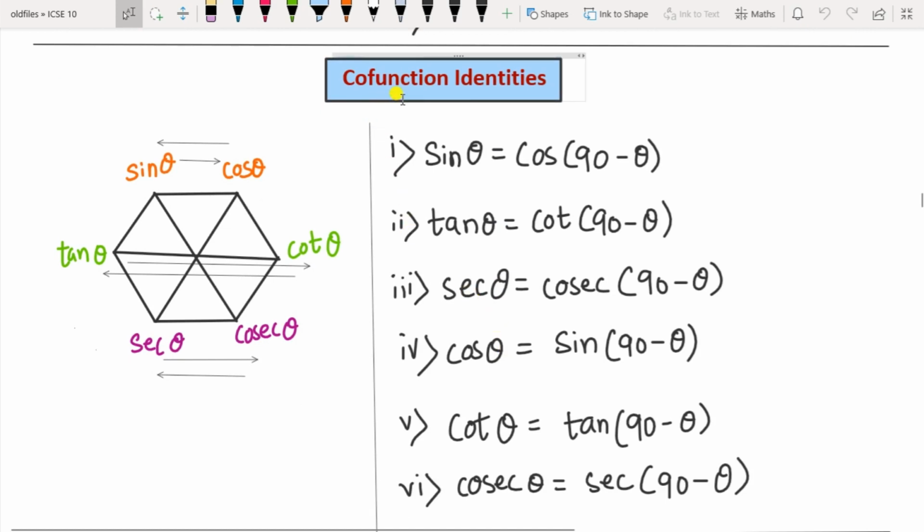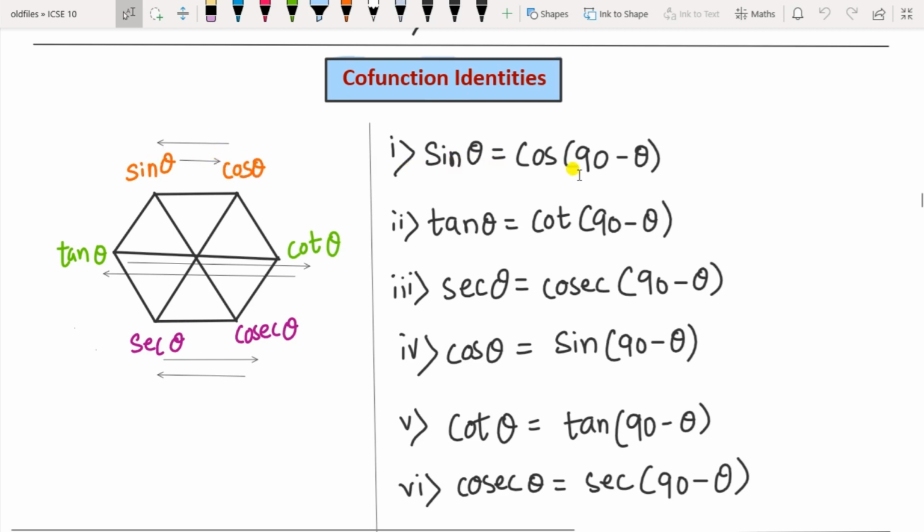So next one is the co-function identity here. Co-function, you have read about the complementary angles, which says that the sum of the two angles is 90 degrees. Such angles are called complementary angles. So if you want to find one of the angles, you have to subtract the other from 90, right? Similarly here, sin and cos are complementary to each other. So if you want to find sin, you have to subtract cos as 90 minus theta, and if you want to find cos, you have to subtract sin as 90 minus theta.